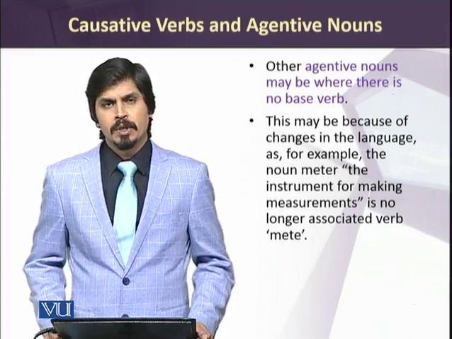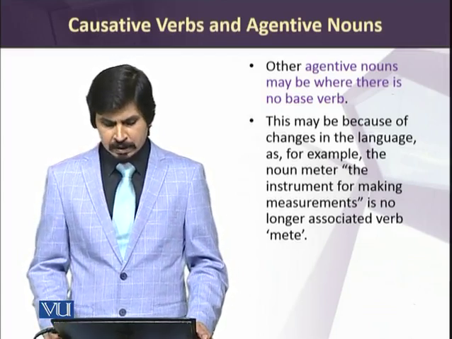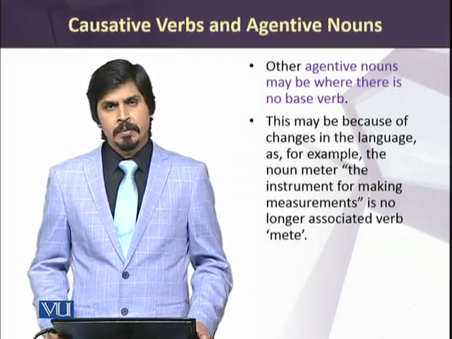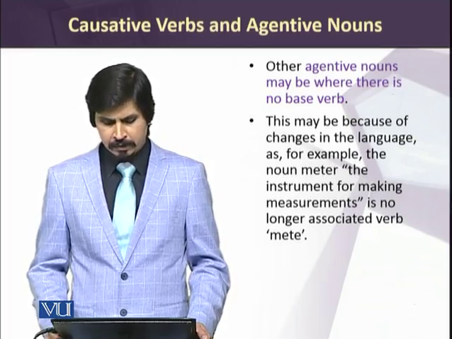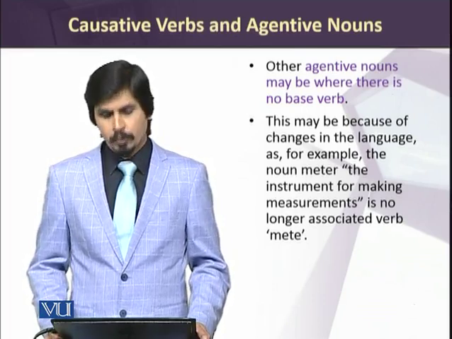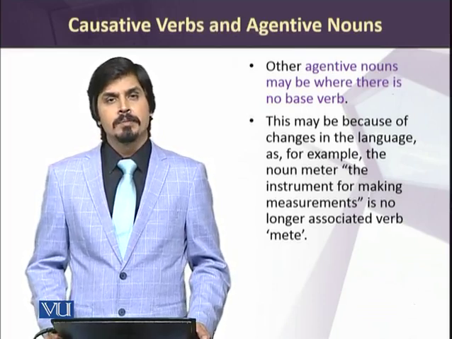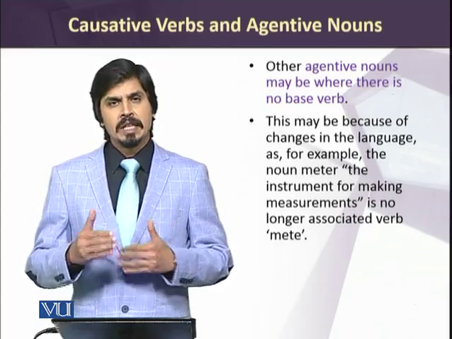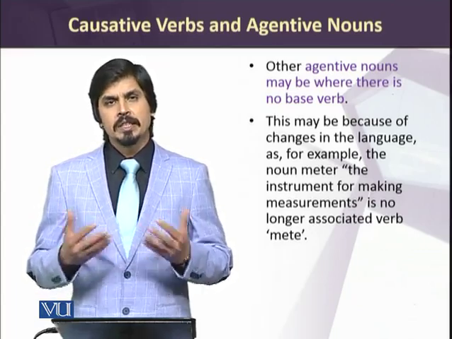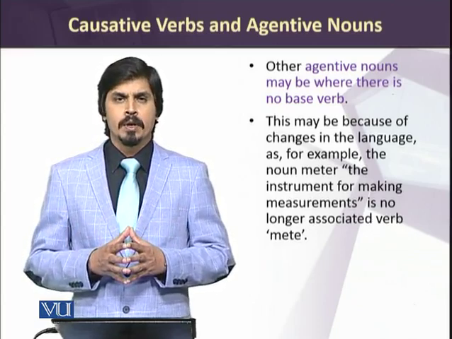For example, the word meter, which may be seen as an agentive noun, and means the instrument for making measurements, is no longer associated with the base verb meet. So there may be changes or irregularities in the making of agentive nouns also.